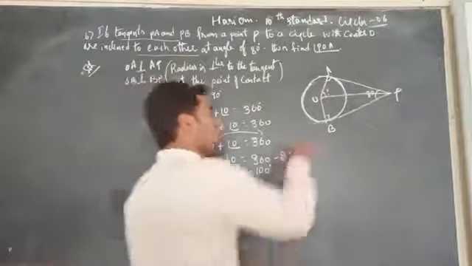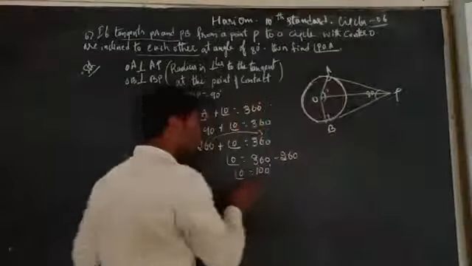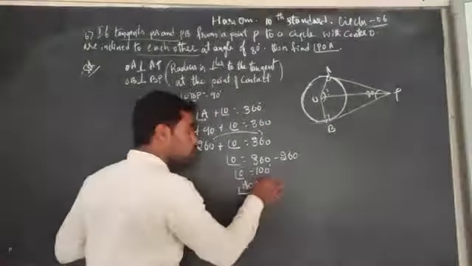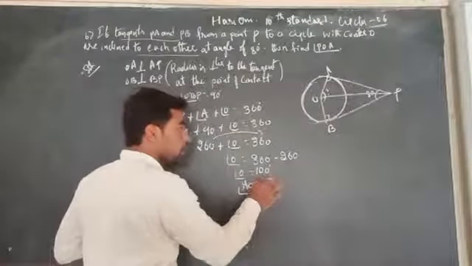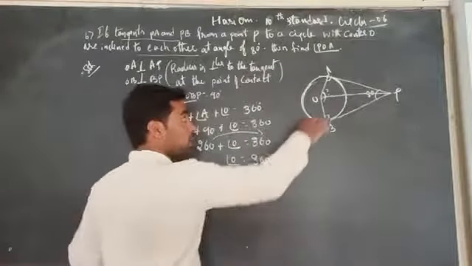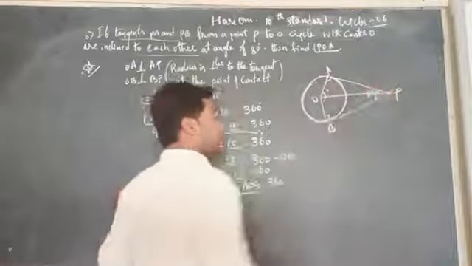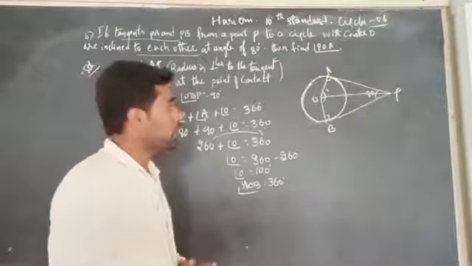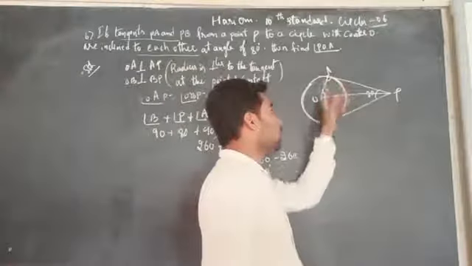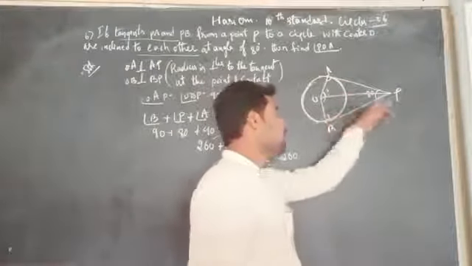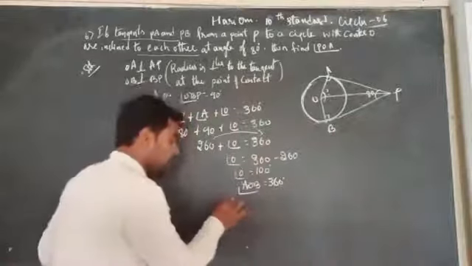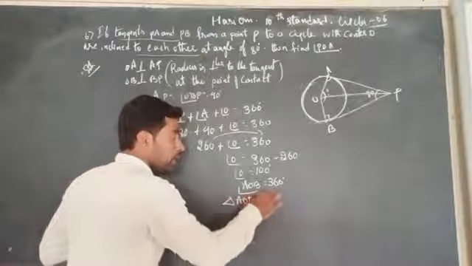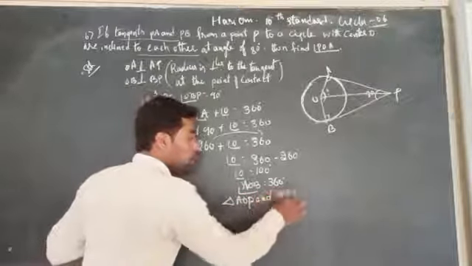Here we got angle O. Angle O means here angle AOB is equal to 100 degrees. But I need to find AOP. We need to find angle AOP. Here we have to take two triangles, triangle AOP and triangle BOP.